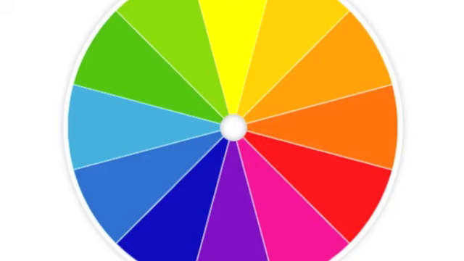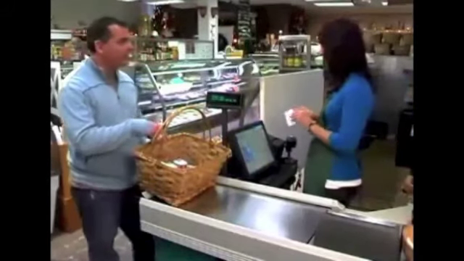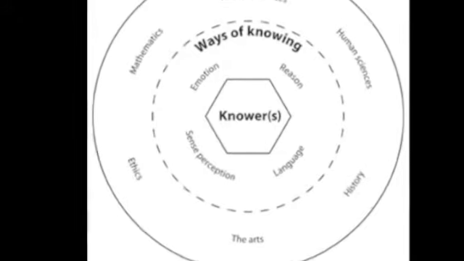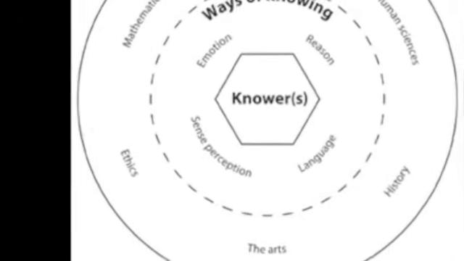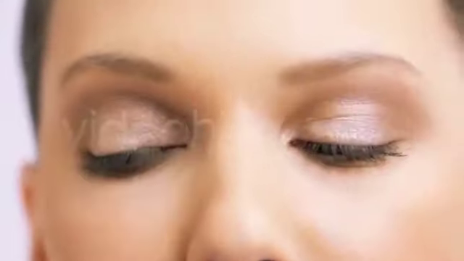Color constitutes a large part of our lives. The decisions we make, whether simple like buying a shirt or complex like buying a house, often take the factor of color into consideration. In the theory of knowledge circle, we see that sense perception is one of the ways of knowing. Sense perception, as we all know, greatly affects how we view the world. Sight, one of the 5 components of sense perception, is greatly influenced by color.